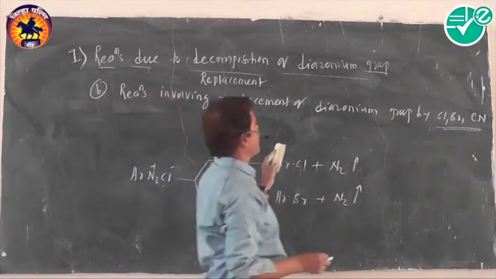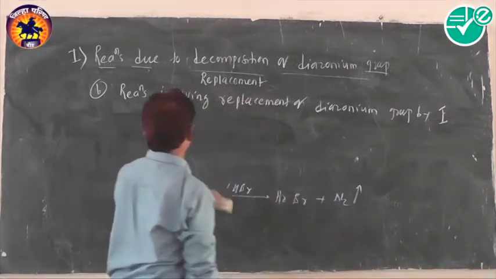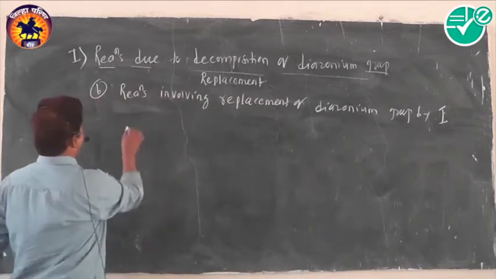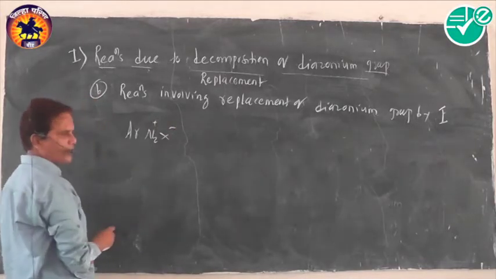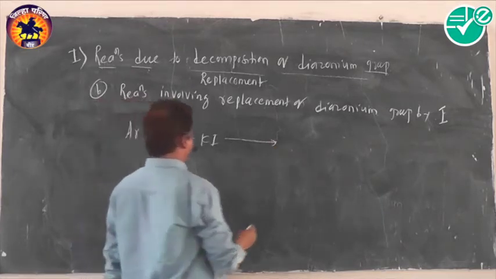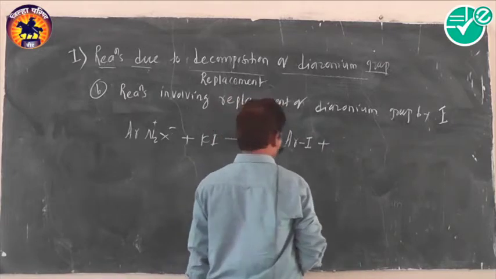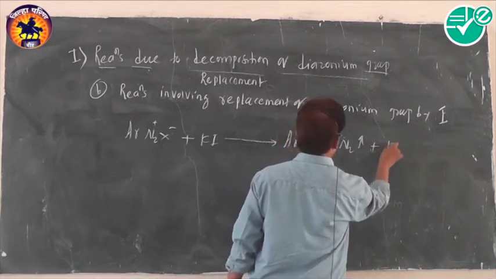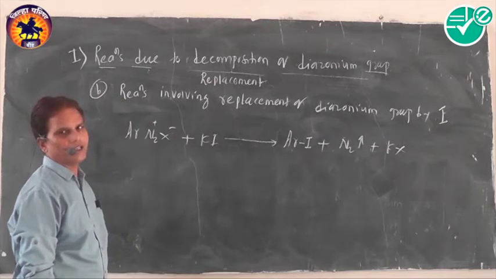Reactions involving replacement of diazonium group by iodine. In this case, what is to be done? Aryl diazonium salts, simply written as ArN2X minus, when treated with potassium iodide, iodoarenes are formed. Aryl iodides or iodoarenes are formed along with N2 gas, along with KX. In this way, you can easily replace the diazonium group by iodine.